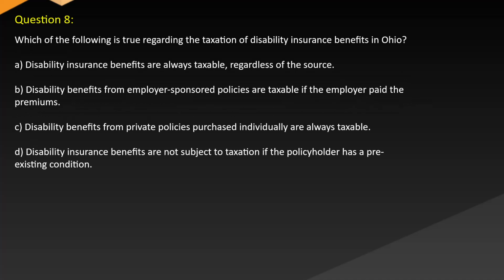Question 8. Which of the following is true regarding the taxation of disability insurance benefits in Ohio? A. Disability insurance benefits are always taxable, regardless of the source. B. Disability benefits from employer-sponsored policies are taxable if the employer paid the premiums. C. Disability benefits from private policies purchased individually are always taxable. D. Disability insurance benefits are not subject to taxation if the policyholder has a pre-existing condition.